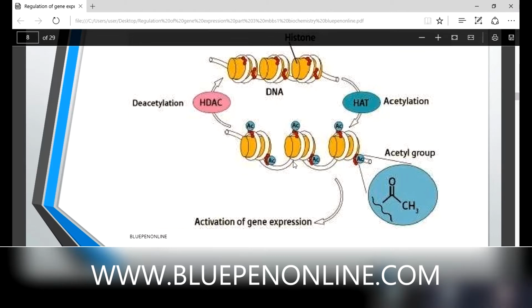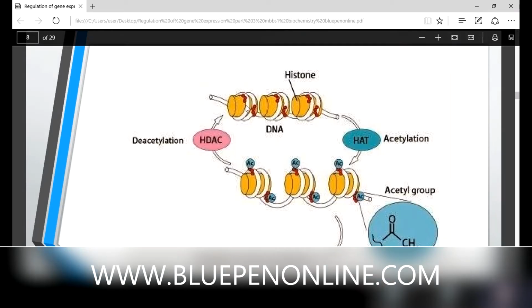Tight bound nature will cause it to be inactive. You can see from this diagram what happens at the time of acetylation. In the first diagram, the nucleosomes are closely attached, and each part of histone is tightly attached.